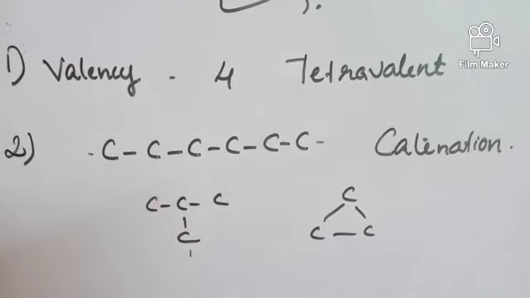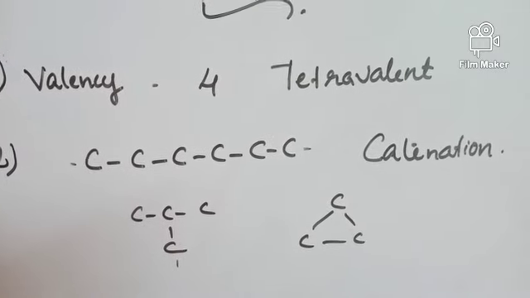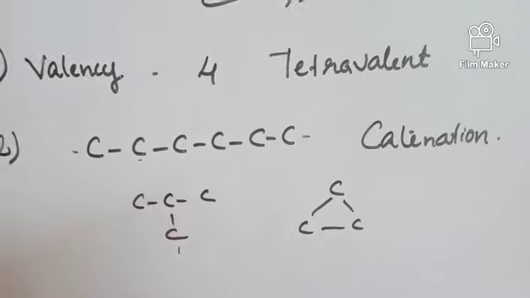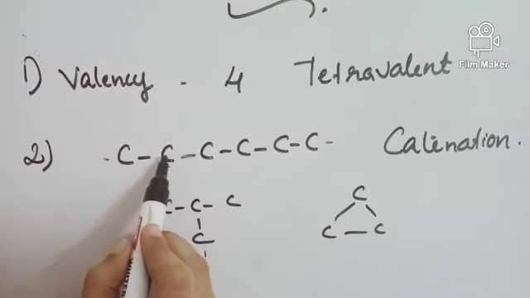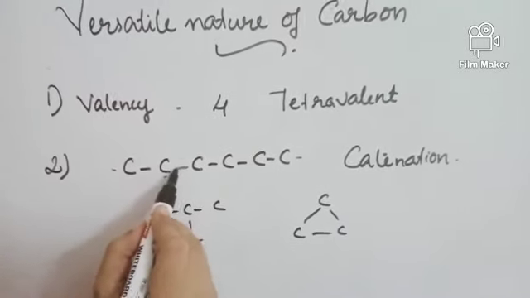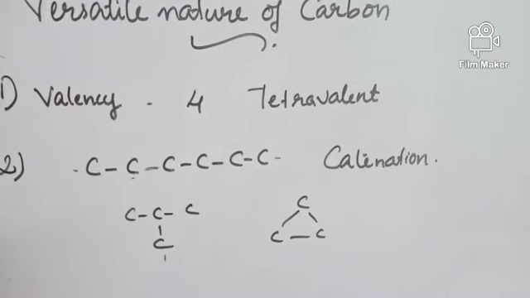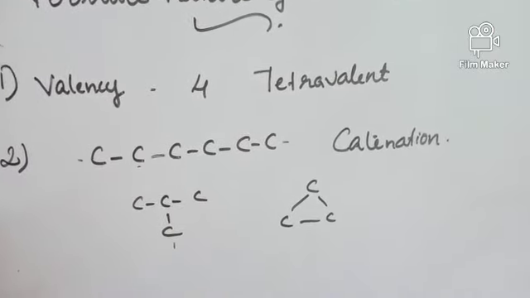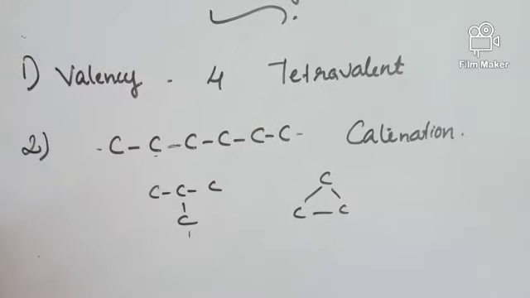These carbon-carbon compounds are very strong due to the small size of the carbon atom. Carbon atoms are smaller in size, so the nucleus of carbon can hold the bonded electrons very closely or very tightly. So this bond is stronger. This property is called catenation.